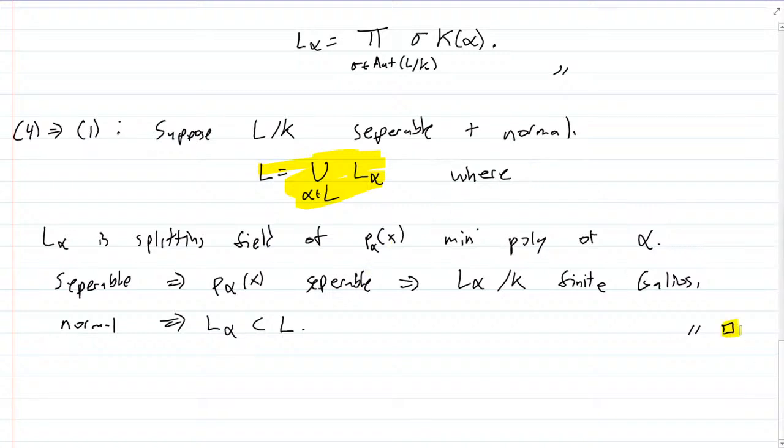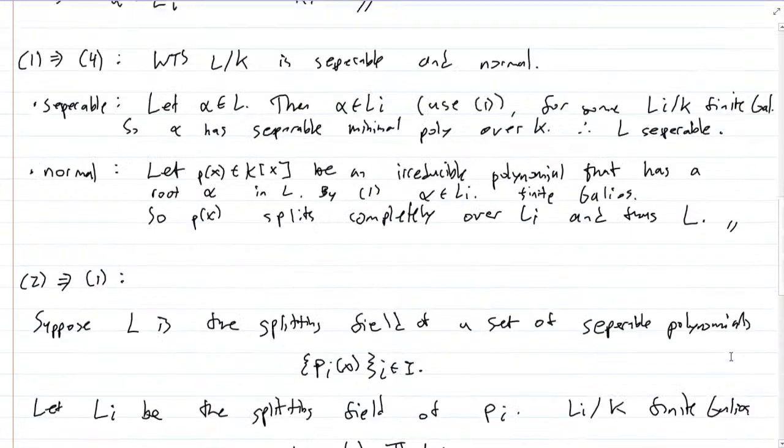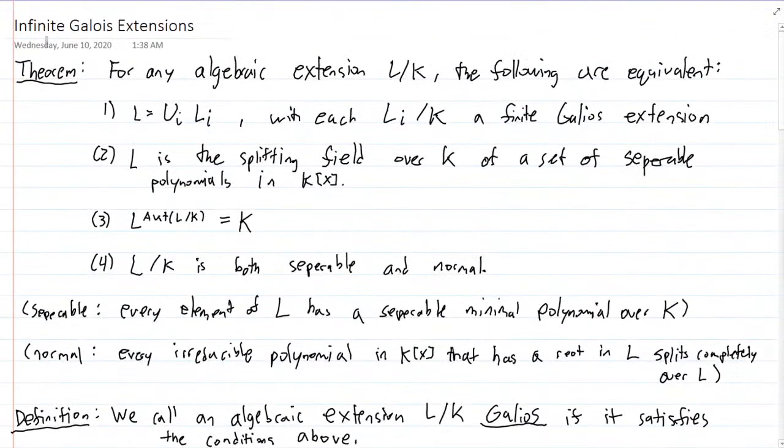Right. So in summary, this is the definition of an infinite Galois extension, or just Galois extension, depending on how you want to call this. If you want to say Galois means finite, whatever, but this is the definition you'll use, and there are 4 equivalent properties for this definition, and this is what it means to be an infinite Galois extension.